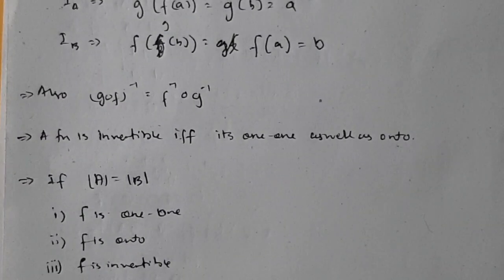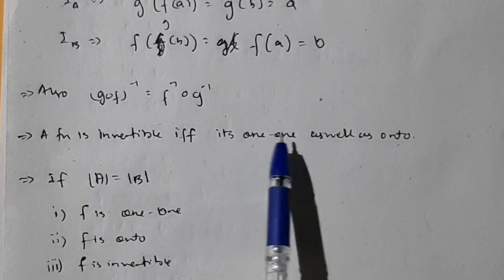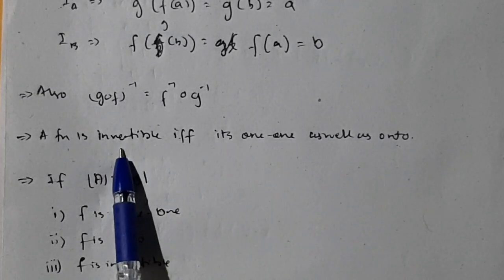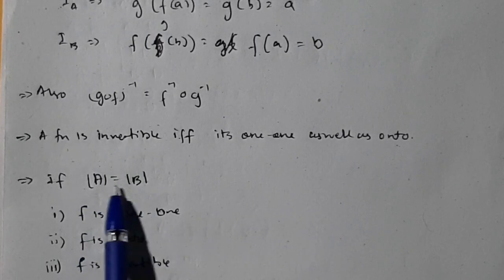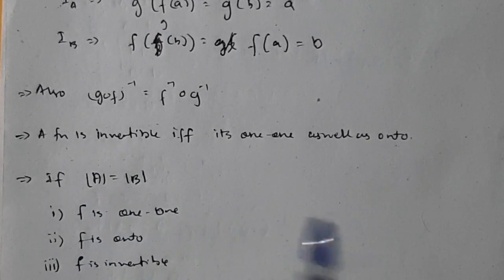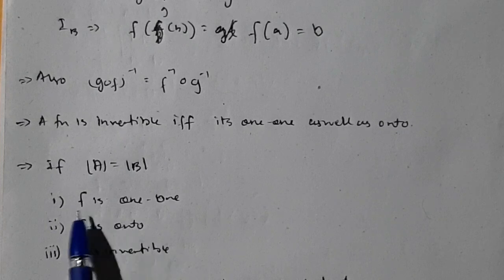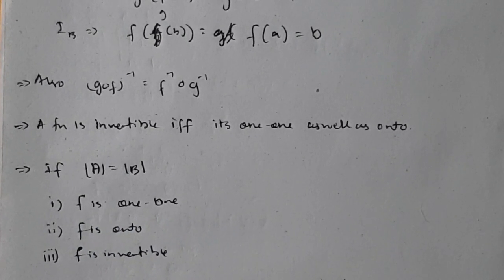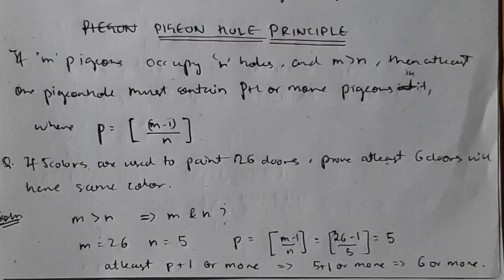See, if it's 1-1 as well as onto, then only it can be invertible. Okay, if A is equal to B, then the following holds true: f is 1-1, f is onto, and f is invertible. Okay, these are some things you need to keep in mind. You can use them in solving numericals.